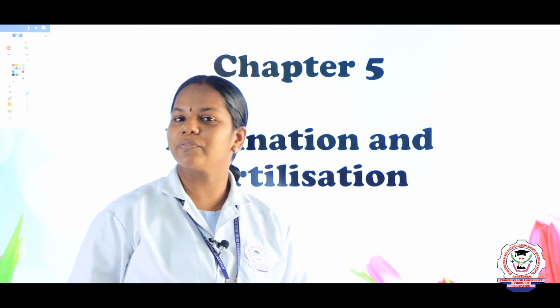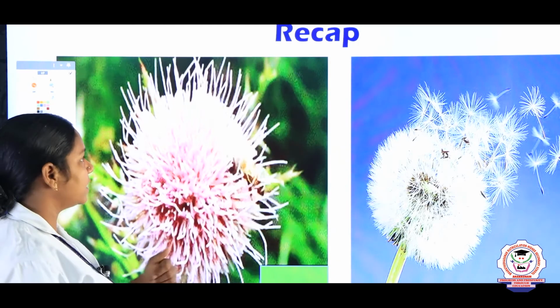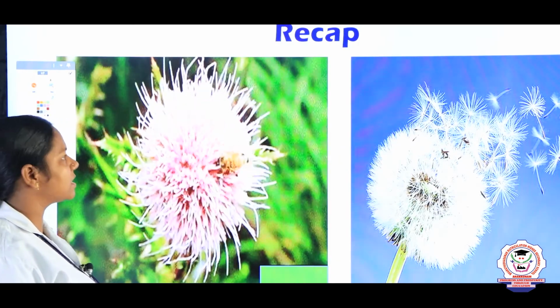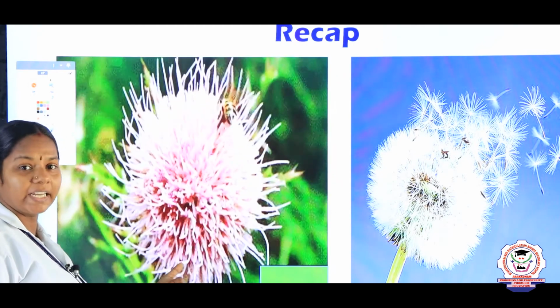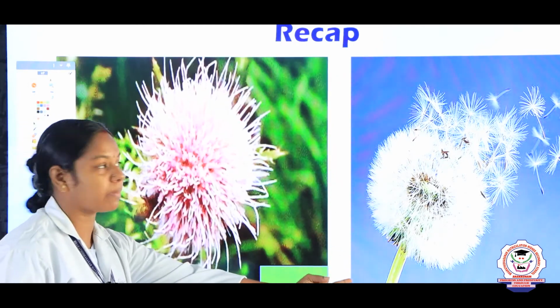Children, today we are going to see 9th standard biology chapter 5. What is the name of the chapter, children? Pollination and fertilization. Children, in the previous session we have discussed about the pollination by insects and pollination by wind.